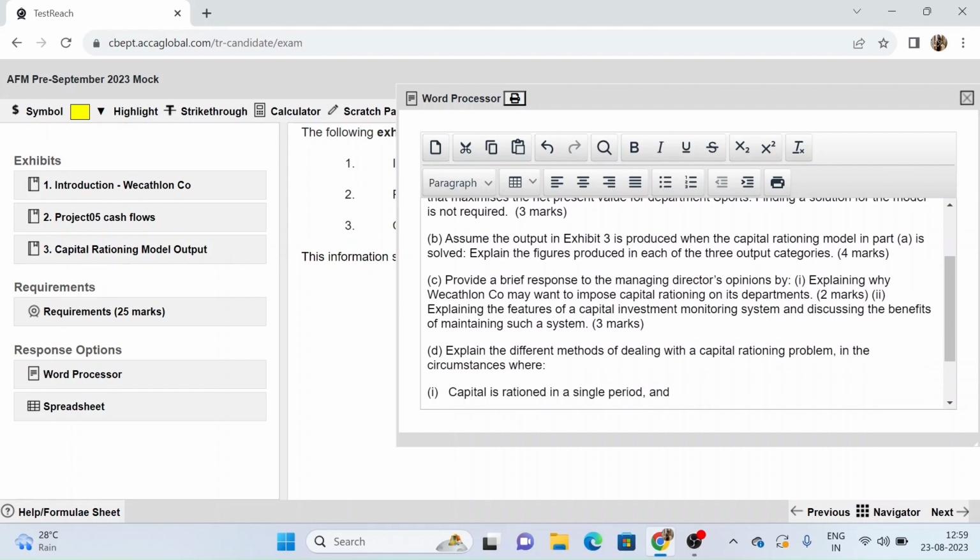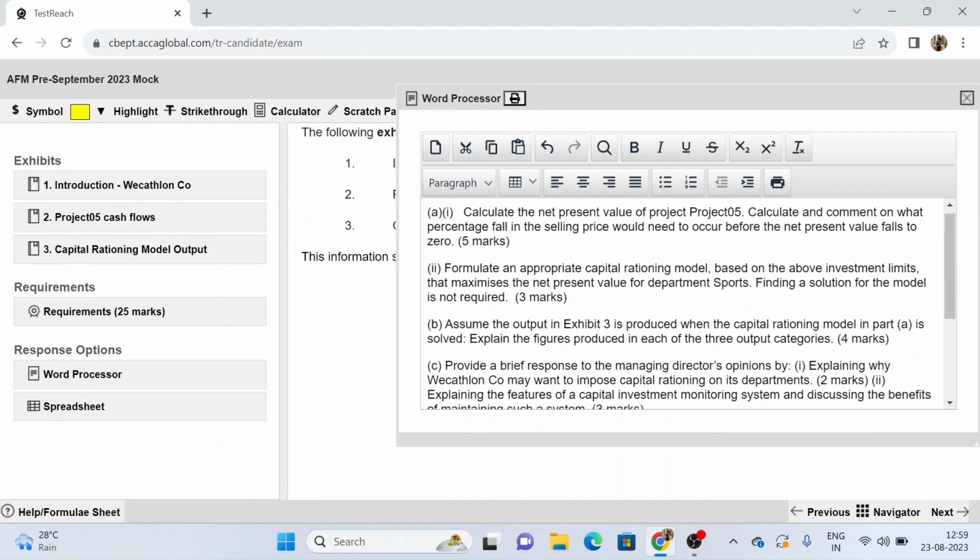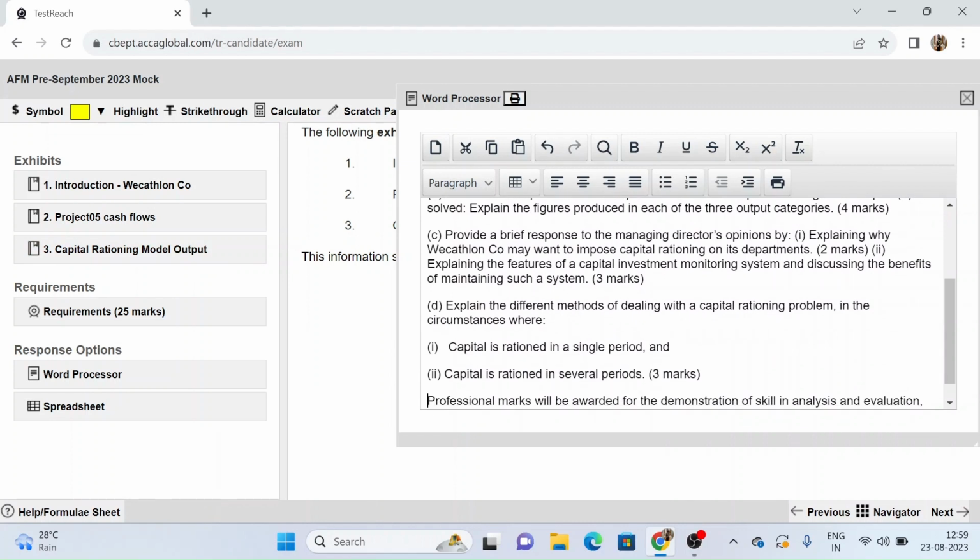Now B part is assume the output in exhibit 3 is produced when the capital rationing model in part A is solved. Explain the figures produced in each out of the 3 output categories. So whatever we will formulate in this part A2, that has been solved in exhibit 3, and we have to explain what that means.